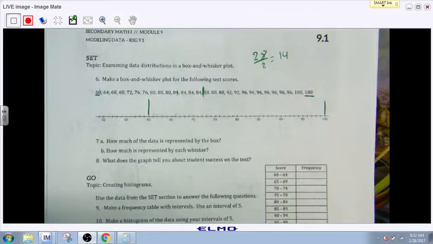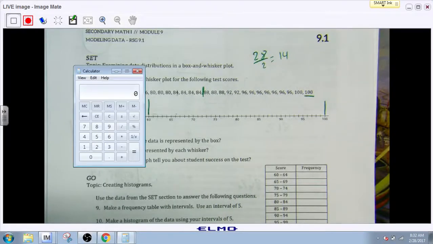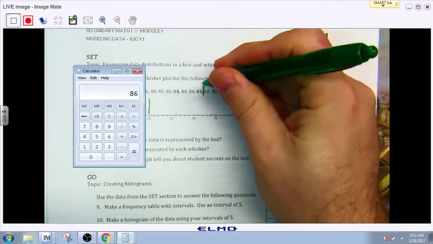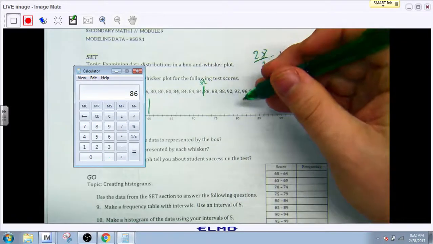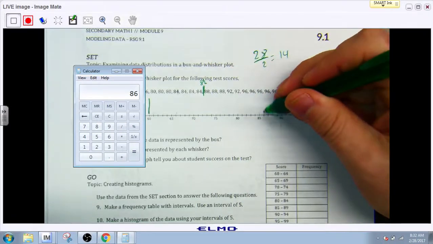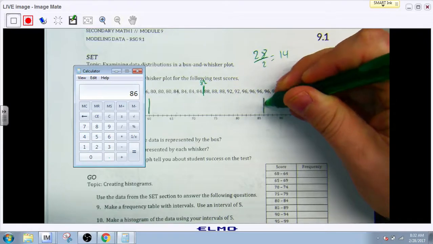My midpoint's between 84 and 88. So I have to, again, average those numbers. So I do 84 plus 88, and then divide by 2 to get 86. So I know that my midpoint is at 86. So all I have to do is find 86 on my graph. And I know that this is my midpoint.